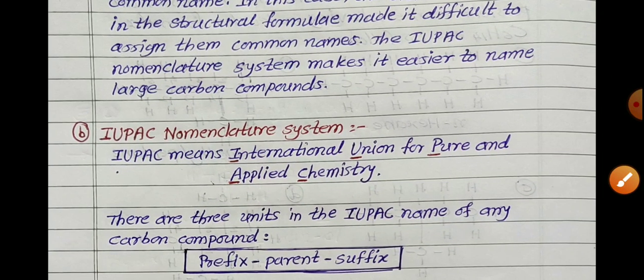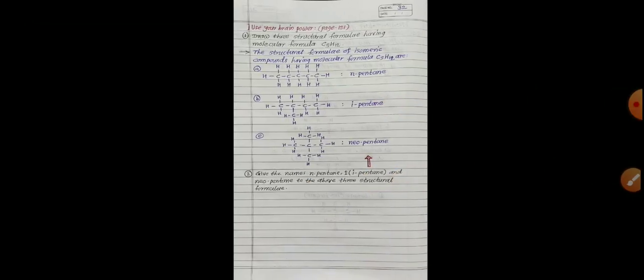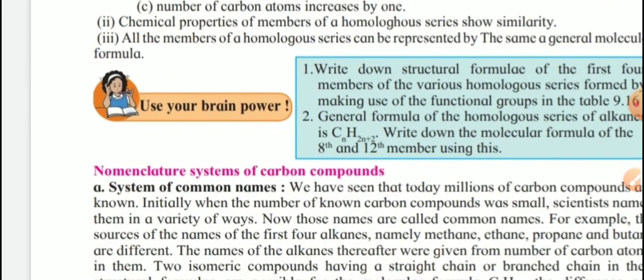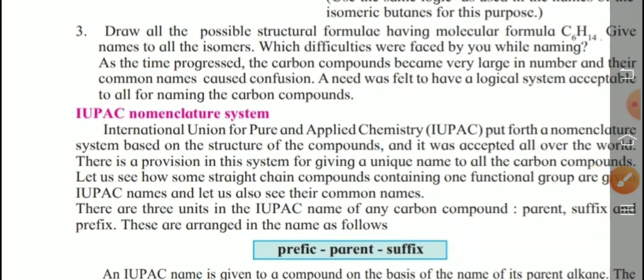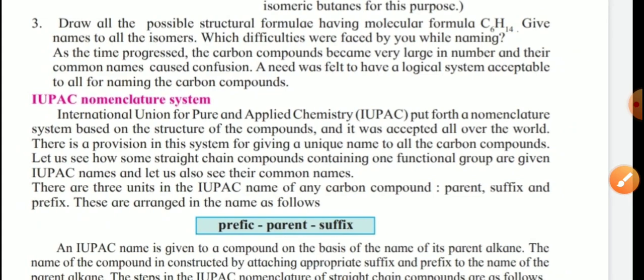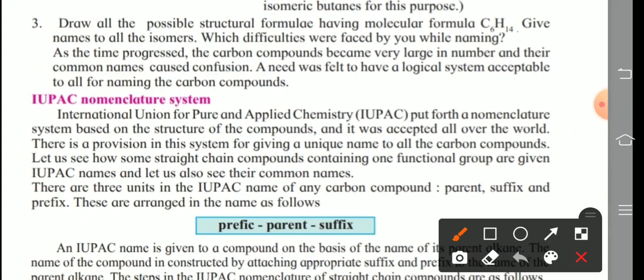So next, the next point we learn is about the naming system, the nomenclature system. The first is already over, that is the system of what? Common name. Next, the second one, IUPAC nomenclature. The full form of IUPAC is International Union of Pure and Applied Chemistry.